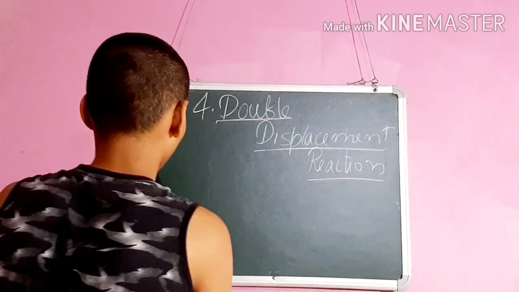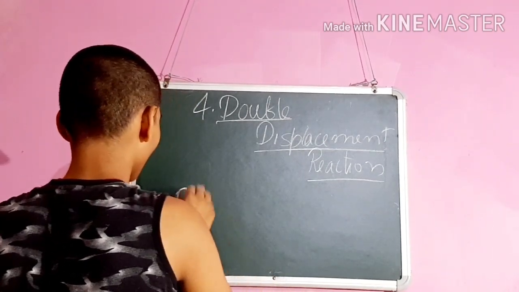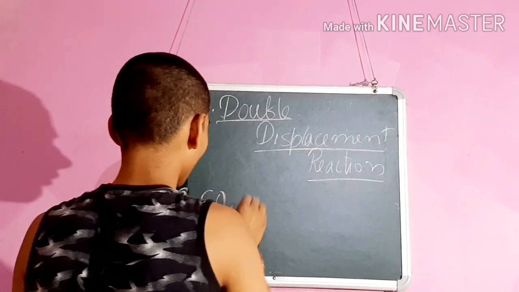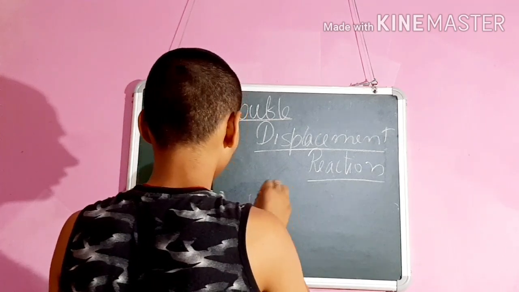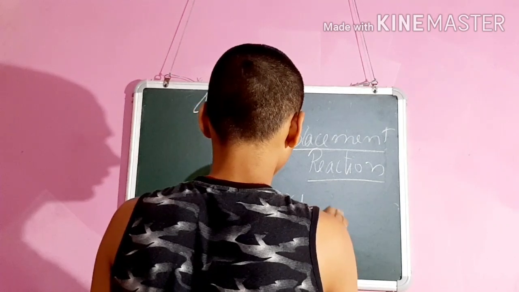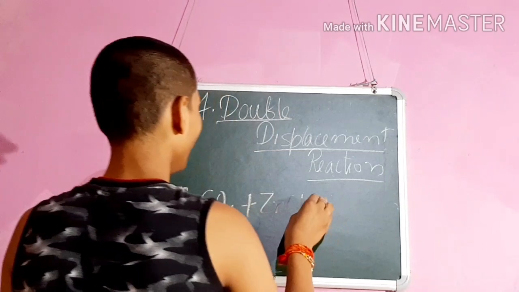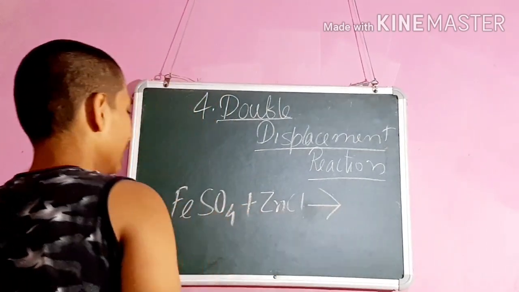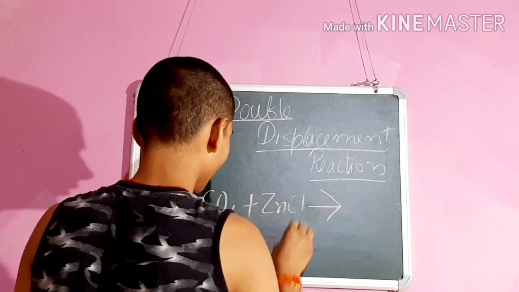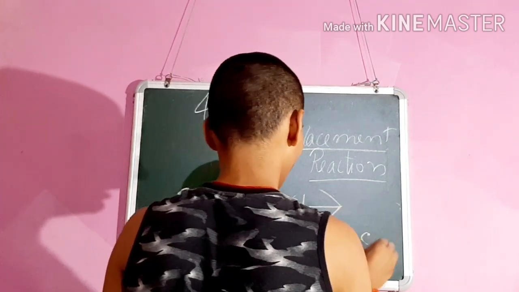We take here two compounds. Now when we react these two, the compounds formed are FeCl and ZnSO4.